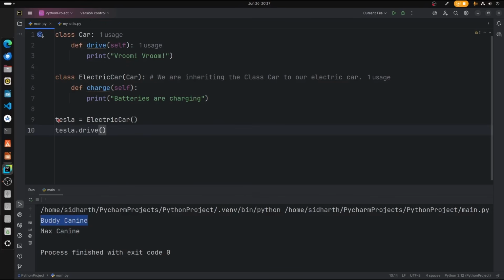It's a magic, right? Now Tesla.charge, we can even use the secondary class as a function, just like that, simultaneously. Let's go ahead and print that. We can see vroom from the first class and batteries are charging from the second class. So this is what you call inheritance in Python. Let's move on to encapsulation. So what's encapsulation anyway? Just like its name, we are encapsulating data.